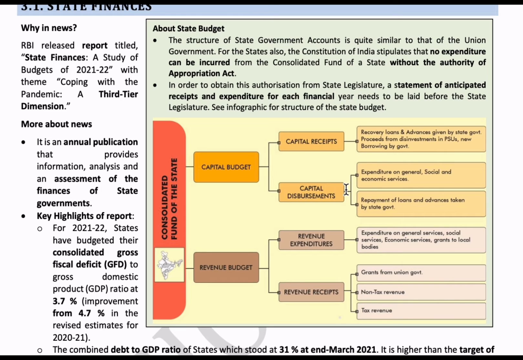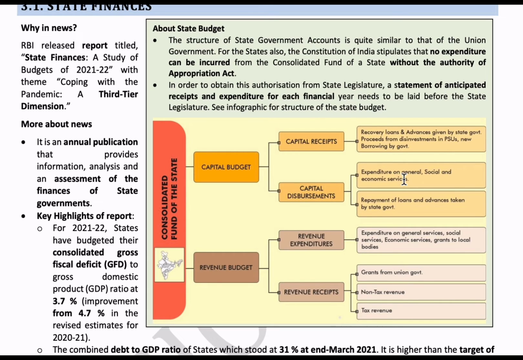Listen carefully guys, the money which we get by receiving loans under capital receipts is spent on the repayment of loans under capital disbursements. The advances given by other state governments under capital receipts are spent on the advances taken by our state government.